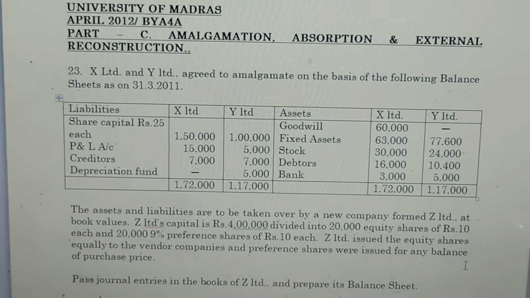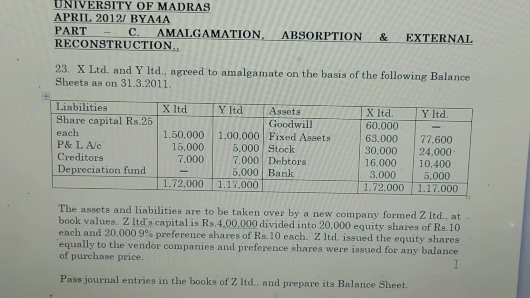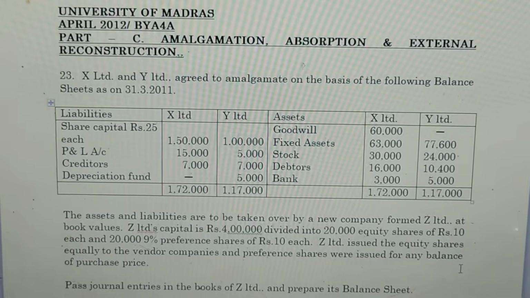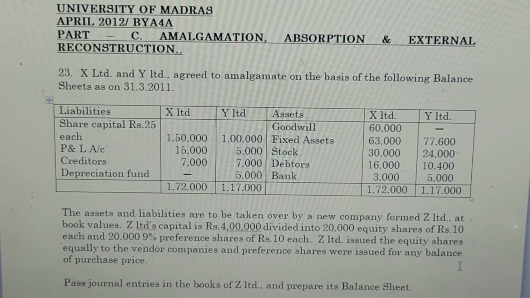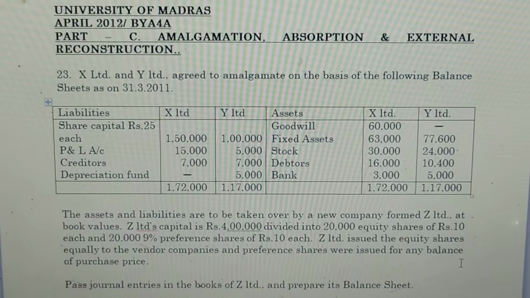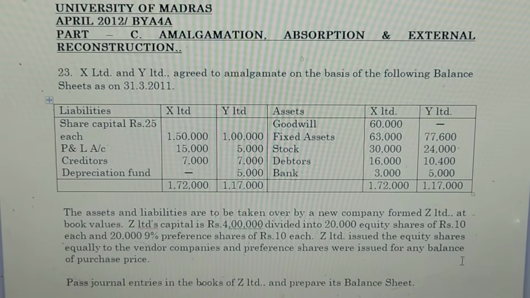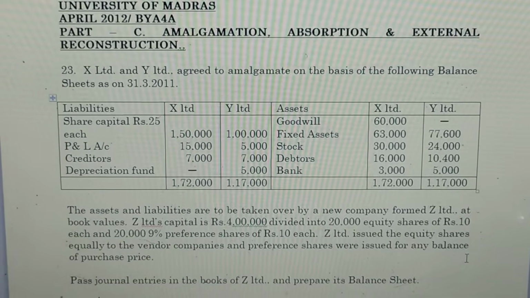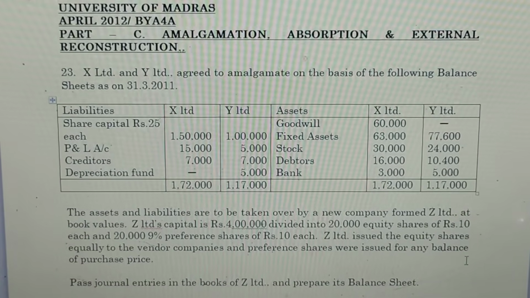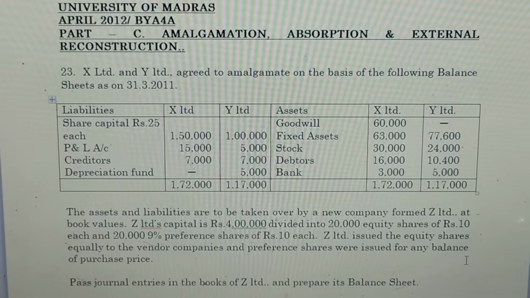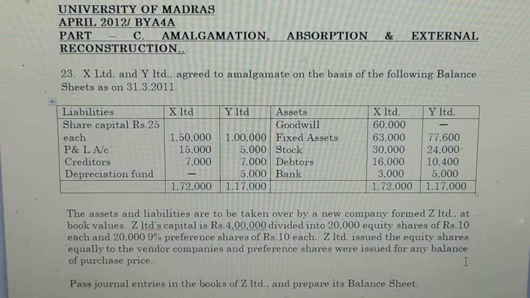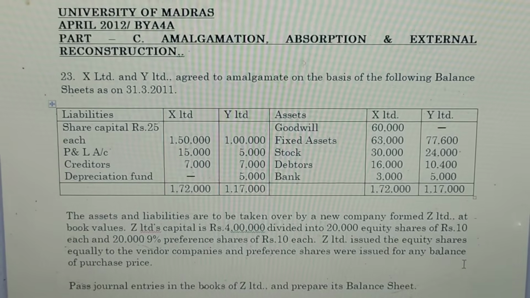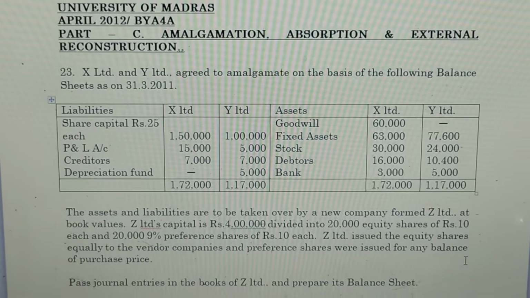The total liabilities are 1,72,000 for X Limited and 1,17,000 for Y Limited. On the asset side, under the assets: goodwill 60,000 for X Limited, no value for Y Limited. Fixed assets 63,000 for X Limited, 77,600 for Y Limited. Stock 30,000 for X Limited, 24,000 for Y Limited. Debtors 16,000 for X Limited, 10,400 for Y Limited. Bank 3,000 for X Limited, 5,000 for Y Limited. The total assets are 1,72,000 for X Limited and 1,17,000 for Y Limited.